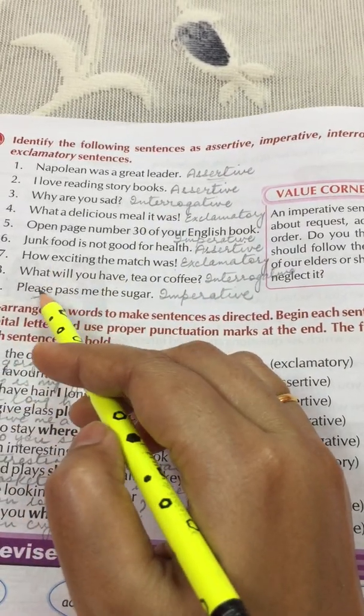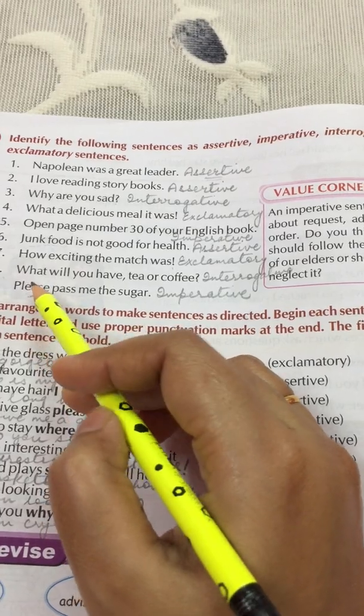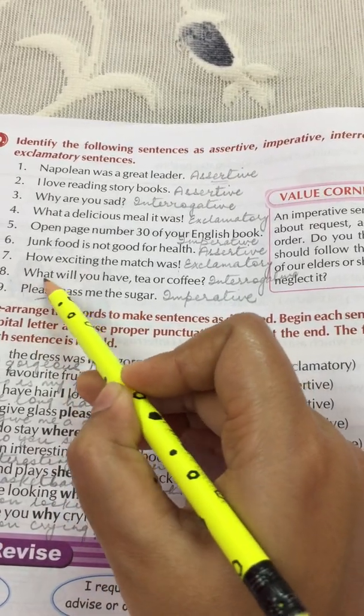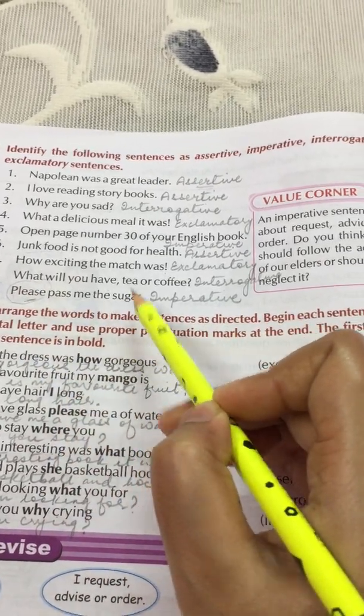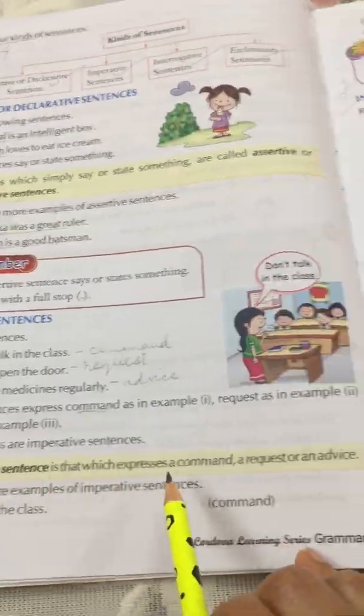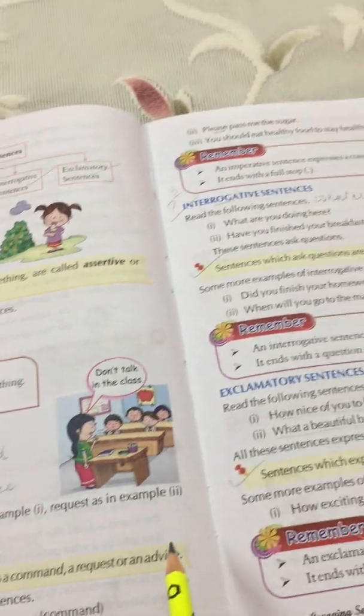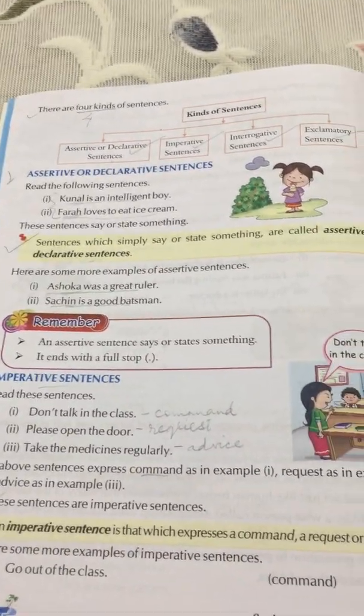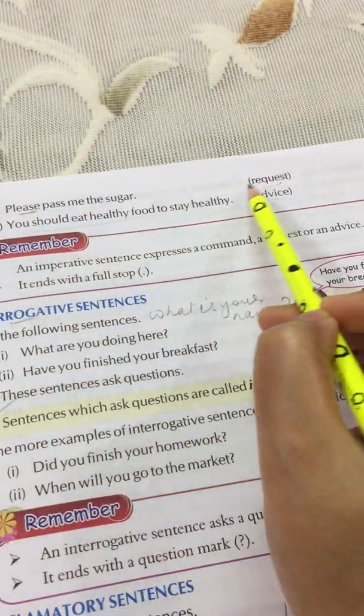No. This is a request. Whenever you request, you use this word please. Please pass me the sugar. So this is an imperative sentence. See, this is a command: go out of the class. Please pass me the sugar is a request. So it comes under imperative sentence.